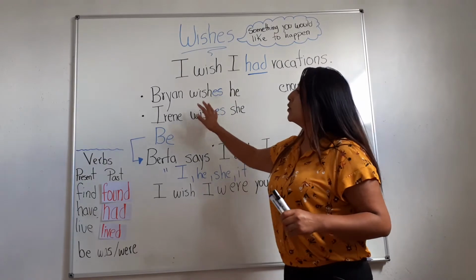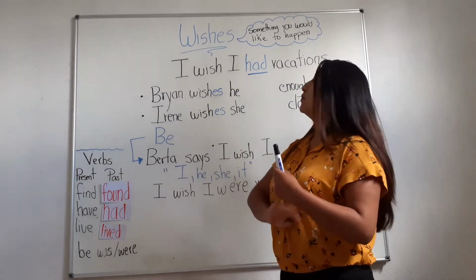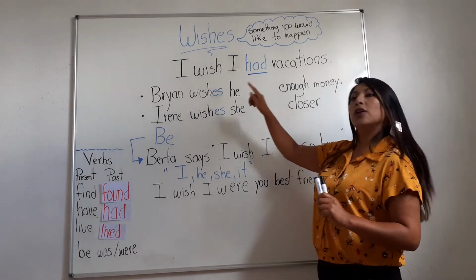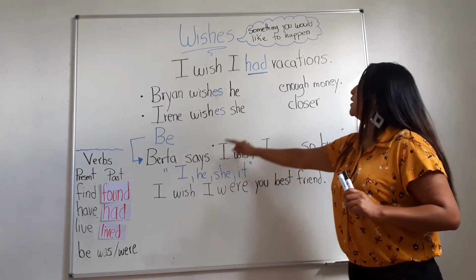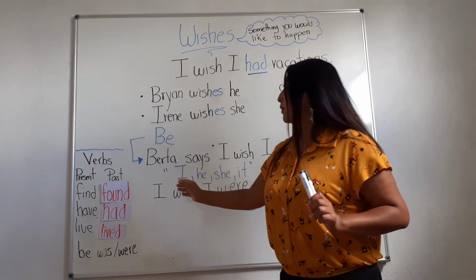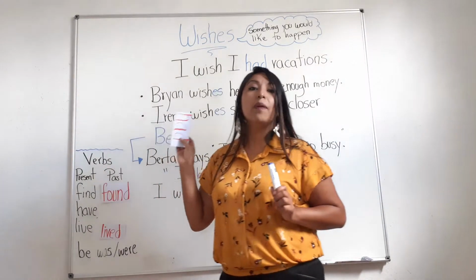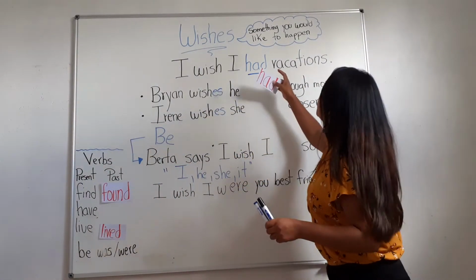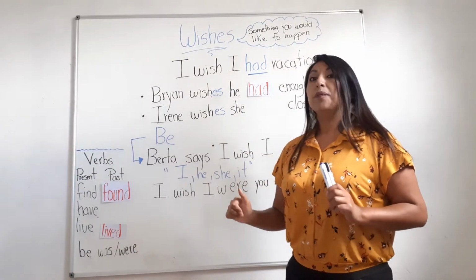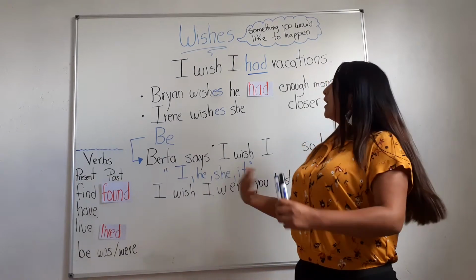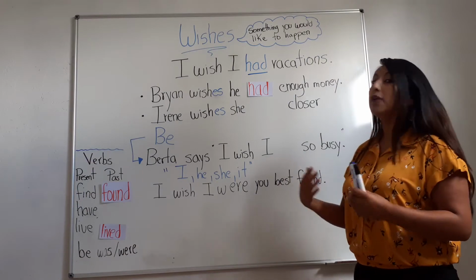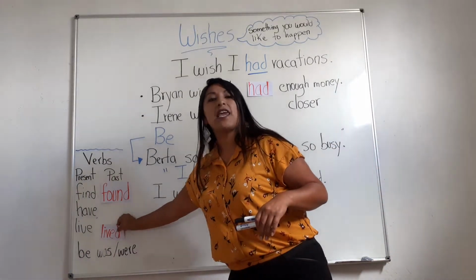This is an example talking about Brian, that is a third person. Brian wishes he had enough money. We're gonna use one verb of this part. We're gonna use the verb had because this verb matches better talking about money. The next example is talking about she. Irene wishes she lived closer. So the verb that matches with this example is live.